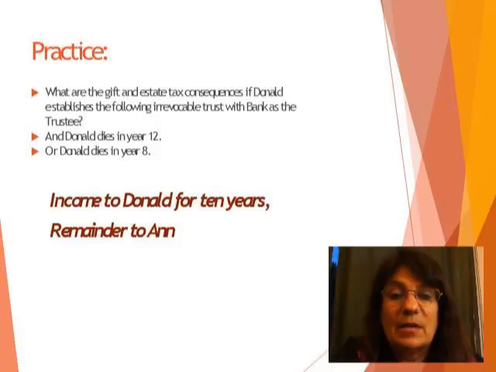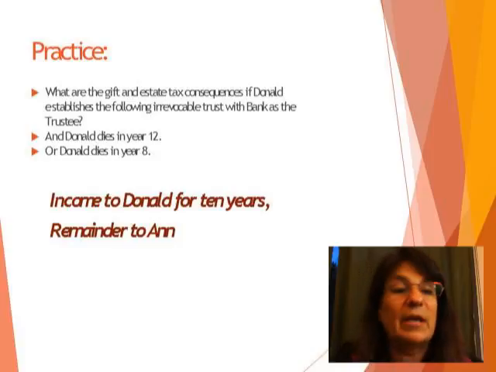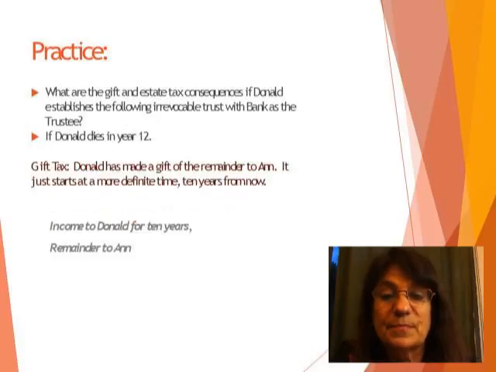All right. What if, same scenario, Donald creates an irrevocable trust with a bank trustee to pay income to Donald for 10 years and then the remainder to Anne, and Donald dies in year 12. Okay, now our analysis for gift tax purposes is pretty similar. He made a gift of the remainder to Anne.